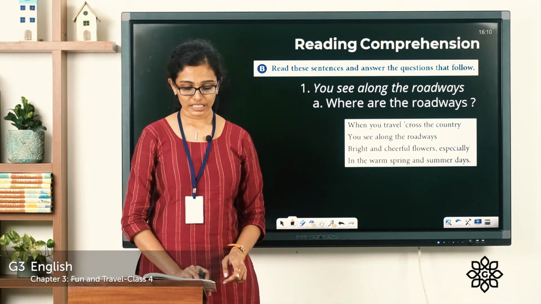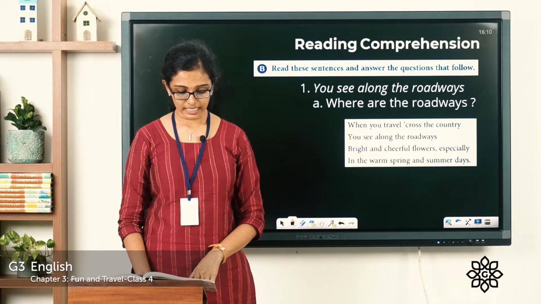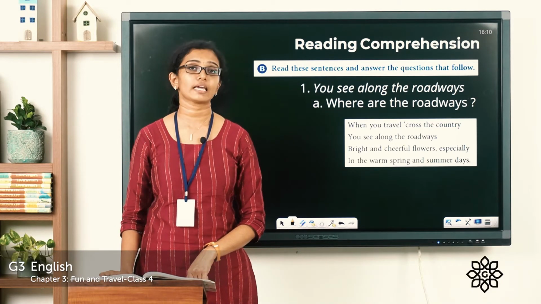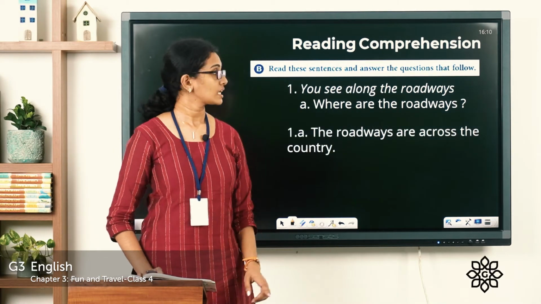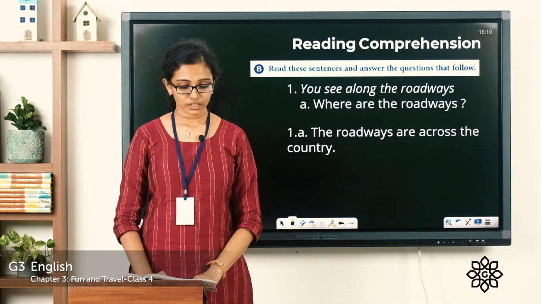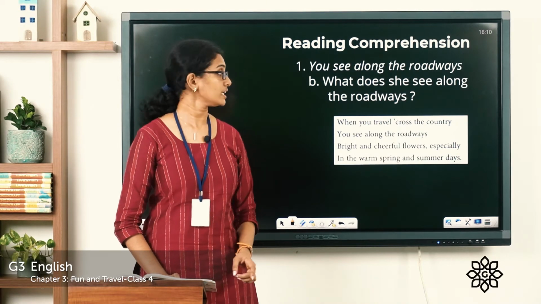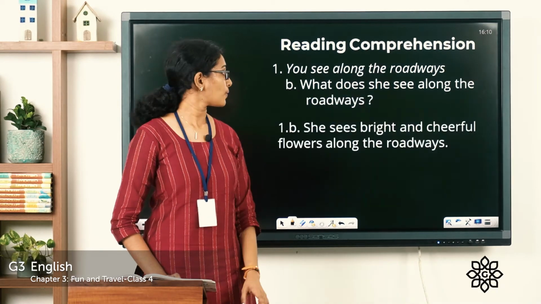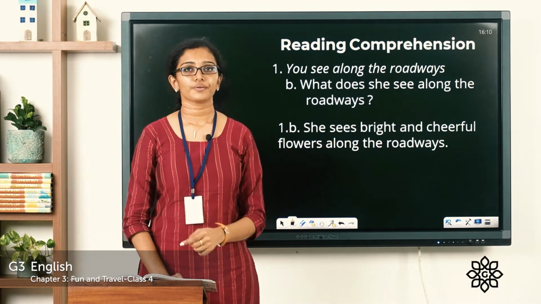So let's see the first stanza of the poem once again. When you travel across the country, you see along the roadways bright and cheerful flowers, especially in the warm spring and summer days. So what is the answer to the question? Where are the roadways? The roadways are across the country. Clear? Now what is question B? What does she see along the roadways? She sees bright and cheerful flowers. So the poet sees bright and cheerful flowers along the roadways.